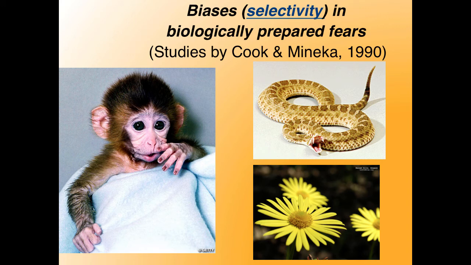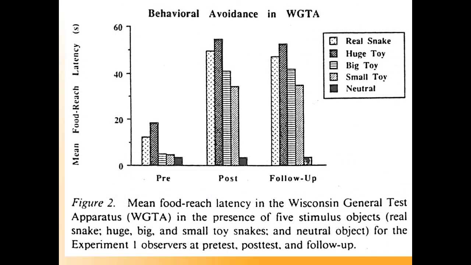In a pretest, Meinecke found that naive monkeys that had never been exposed to a snake or a flower reached very quickly for the food despite the presence of the snake or the flower. However, consistent with the idea that fear of snakes is an evolved, biologically prepared fear, in the post-test, after the naive monkeys had been exposed to one of the 2 types of videos, Meinecke observed that those monkeys who watched a video of a member of their species showing fear to a flower still reached very quickly for the food in the presence of a flower.